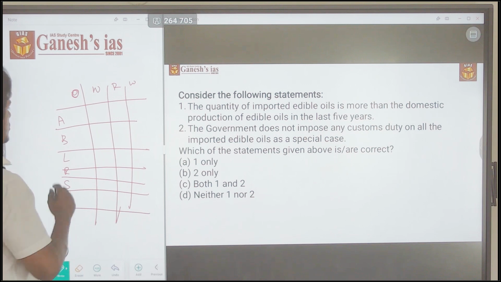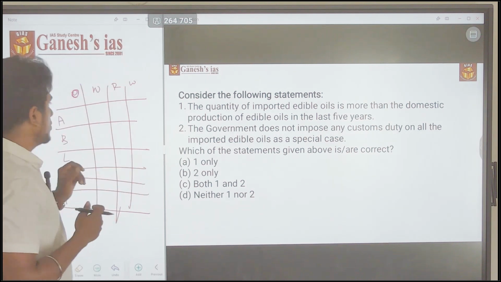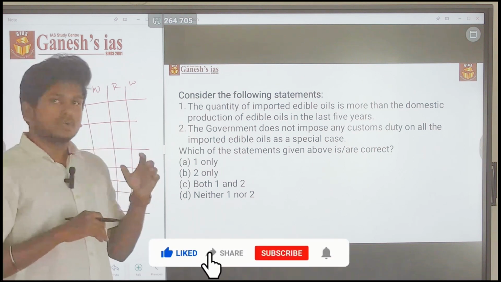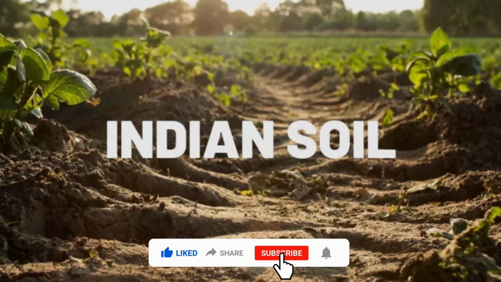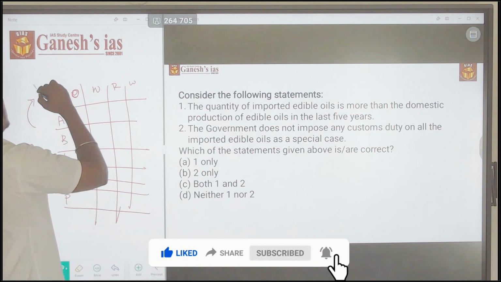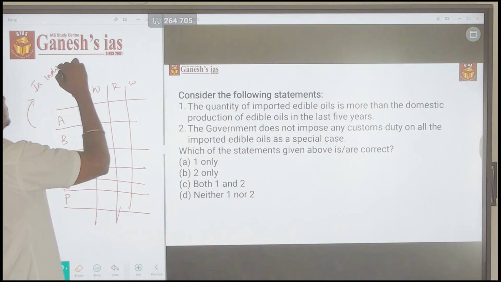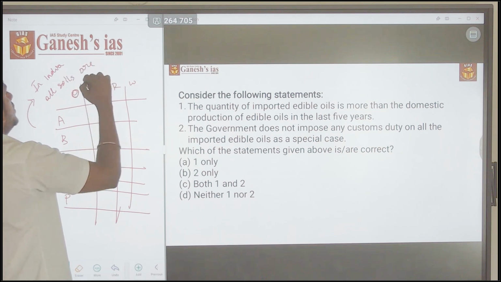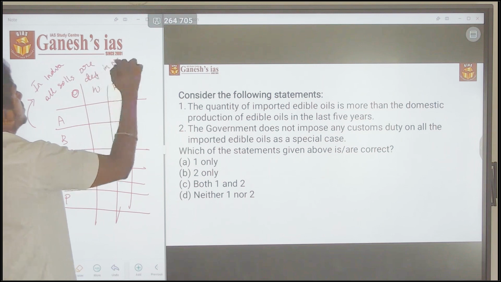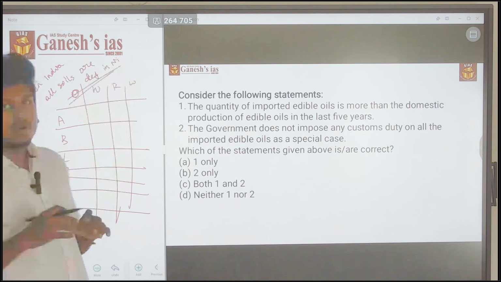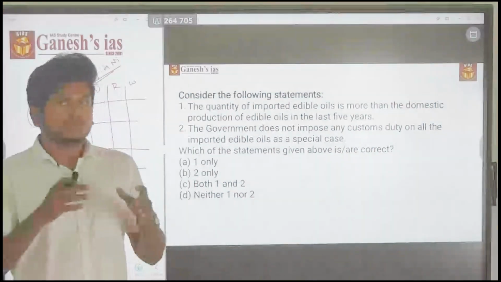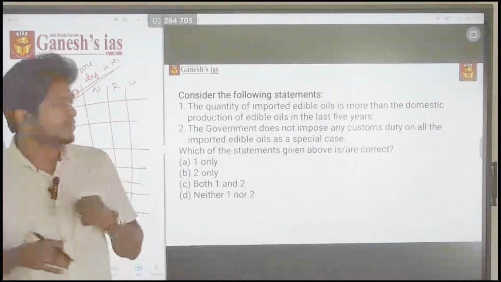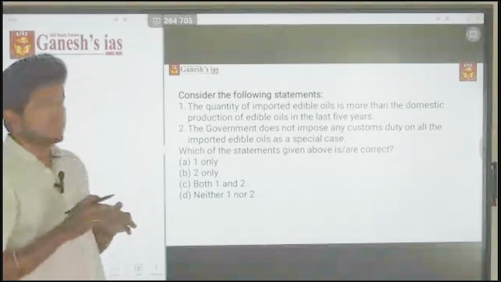If you make this, you can find that there are certain similarities between the soils. While making the table for soils, I find that whatever soil in India, they are deficient in nitrogen. So I will make a statement like: in India, all soils are deficient in nitrogen. That is the way you have to study. It is a holistic arrangement, and you have to find or make certain statements and study them.